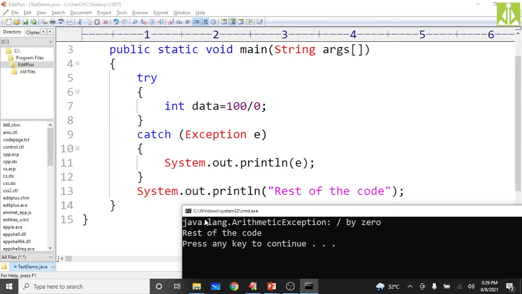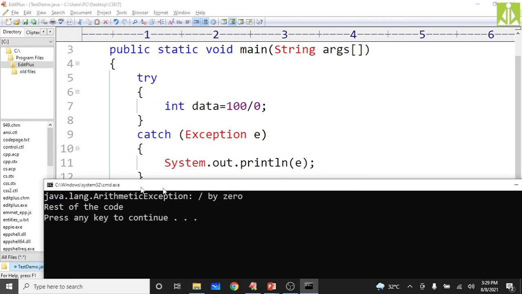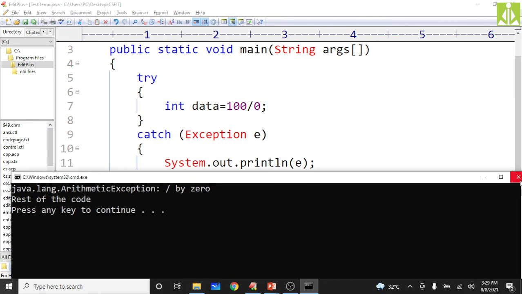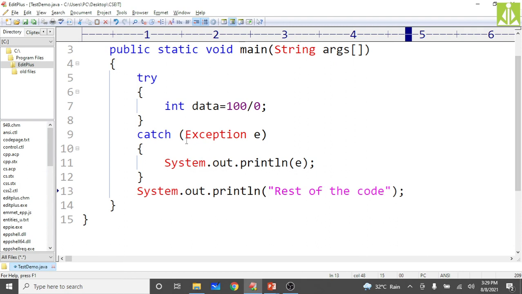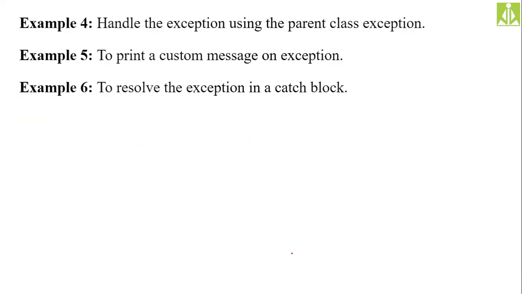getting the same message. Even when you put the arithmetic exception over here, you will get the same thing, and even when you put the exception over here, you will get the same thing. But the problem here is the lines of code will increase, because the exception class is a big class, a parent class, having more number of lines in it, so your application size will increase. So always it is better to put the specific exception class name over there.